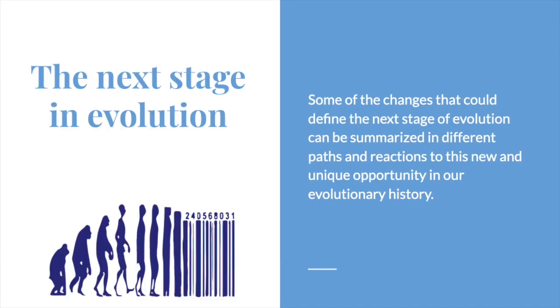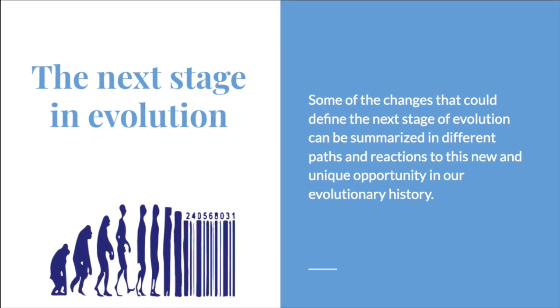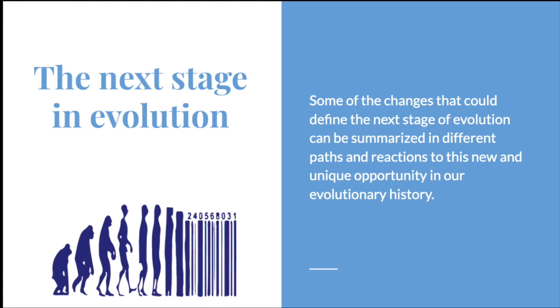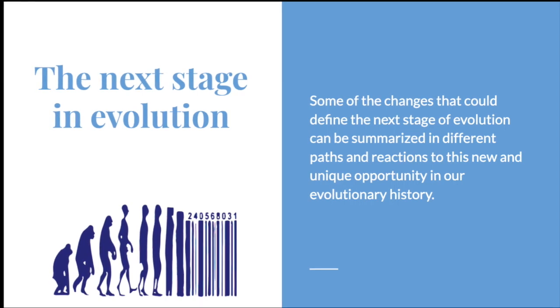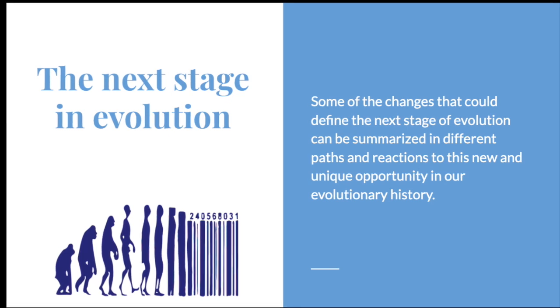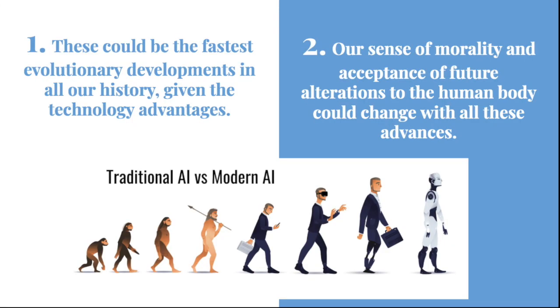With the next stage of evolution as close as it is right now, we have to wonder as a species: what could be the changes in the next step of human evolution? Some of these could be summarized in different paths and reactions to this new and unique opportunity in our evolutionary history. Being able to visualize these variations allows us to understand how relationships could change and prevent future problems. Taking into account the way this future evolution will occur, it's safe to say this could be one of the fastest evolutionary developments to happen in our history.